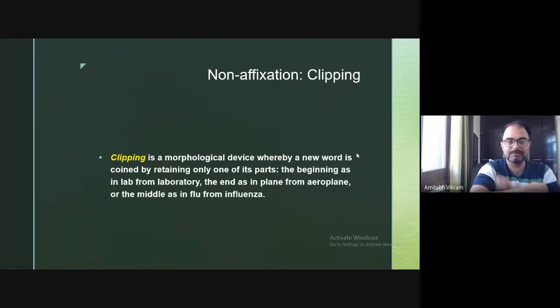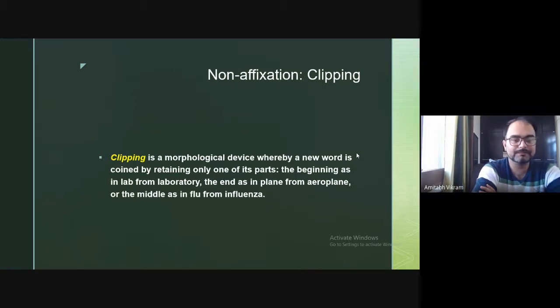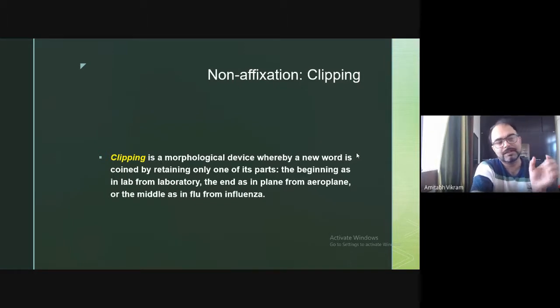Then you have another process that is known as clipping. Now, what is clipping? Clipping is a morphological device whereby a new word is coined by retaining only one of its parts. The beginning, as in lab. So you have a word like laboratory, and you won't say laboratory, but you say lab. So lab is like a clipping, a cutting.